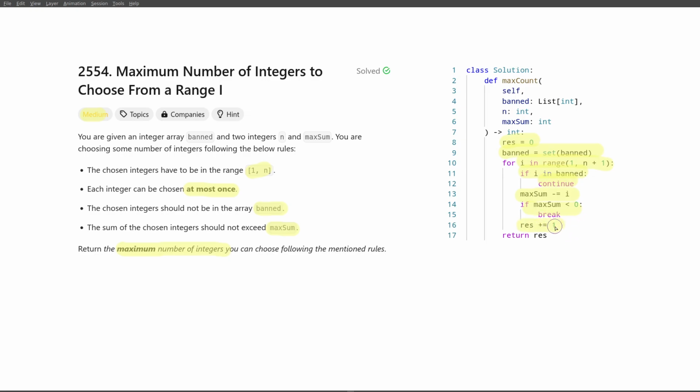Otherwise, this is a new number that we've added. So we increase rest by 1, and however we exit this for loop, this is all the numbers that we could choose, so we just return their count and that's it.